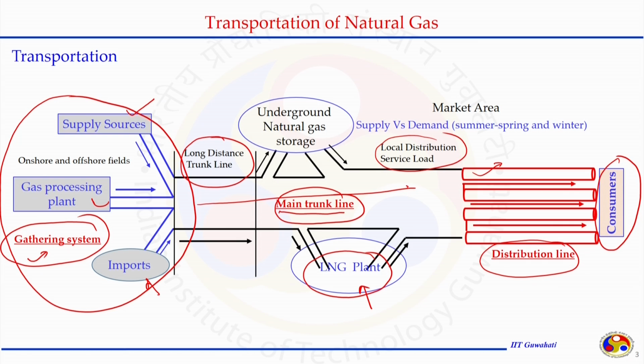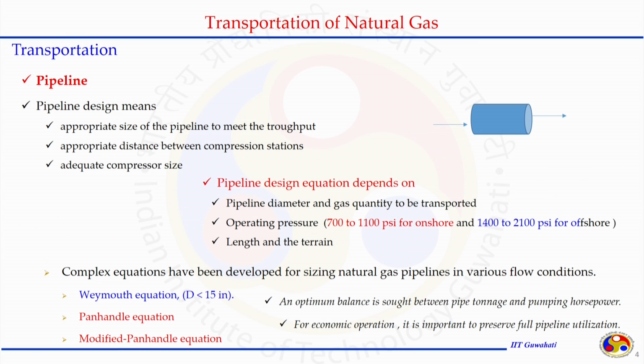Altogether, the pipeline here has different diameters and different specifications, and similarly the trunk line is spread over a long distance and passes through several terrains, several paths it is going to travel. So, when it comes to transportation through pipeline, pipeline design is very important, because it depends on the quantity and the distance how to design the specific diameter pipeline.